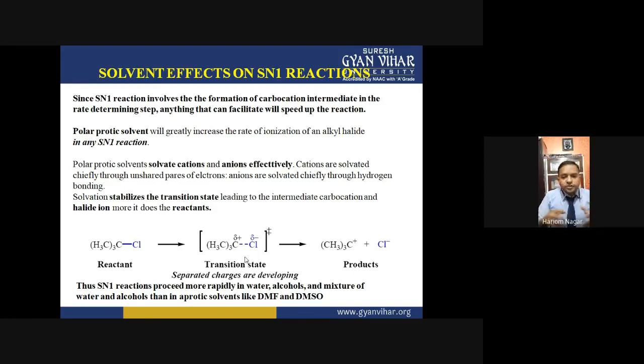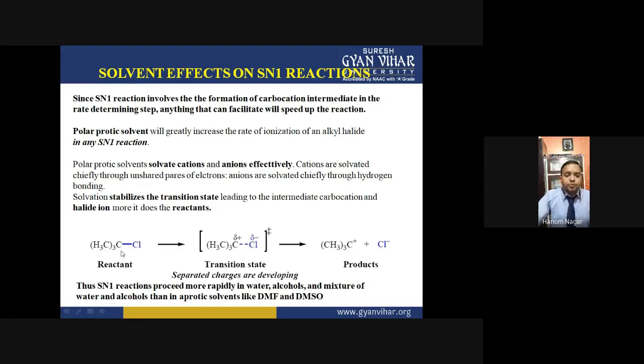And by this solvation of the cation and anion by these polar protic solvents, these ions get stabilized. And if these are stabilized, then they lead to the formation of intermediate carbocation and halides. Okay, so this can be understood by taking this example.